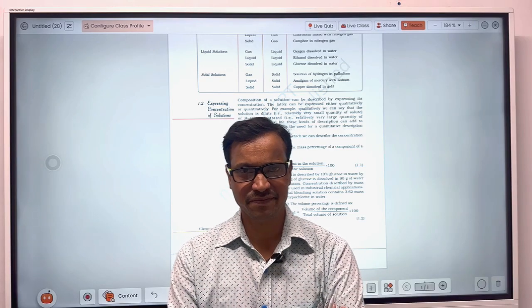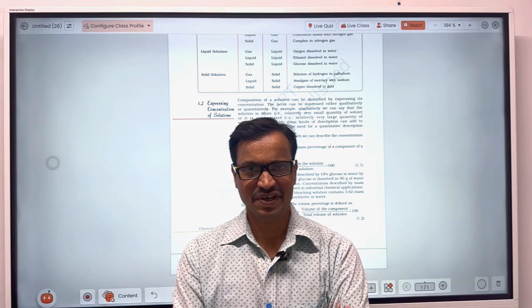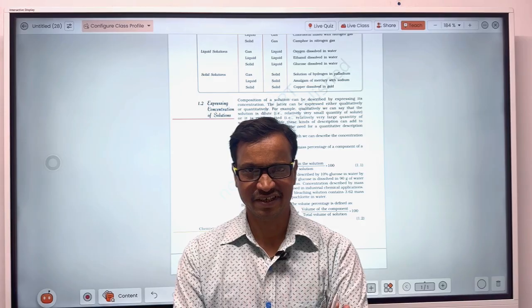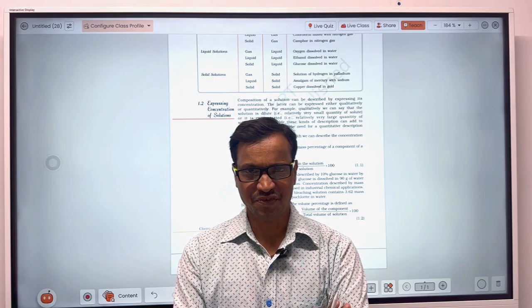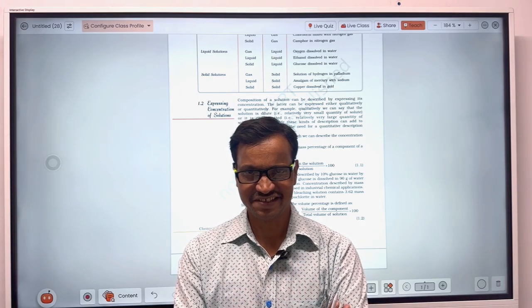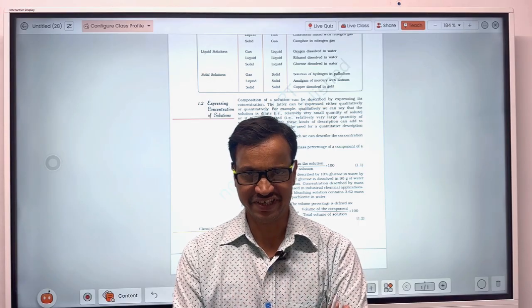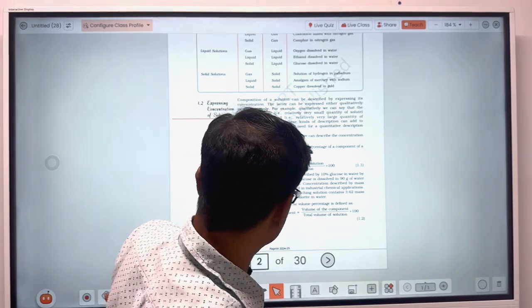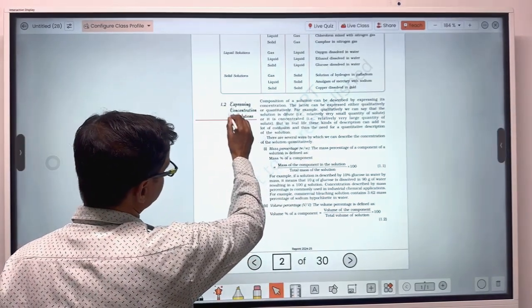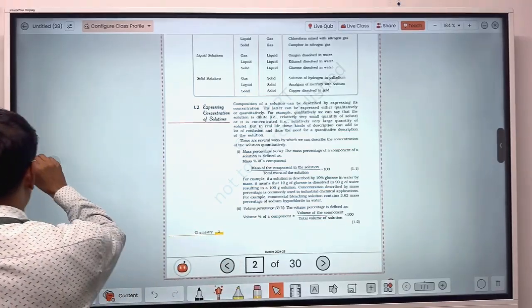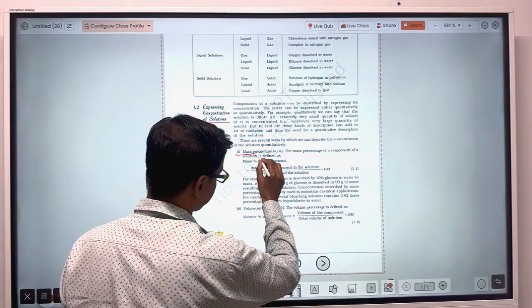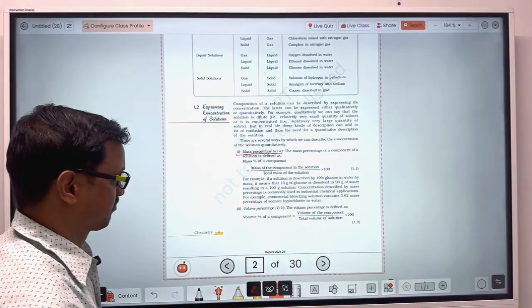In the same way, concentration can be expressed in various ways, as the cost of bananas has been expressed in terms of number as well as in terms of weight. So in the same way here, the concentration can be expressed in various ways. First one is mass percentage, W by W.